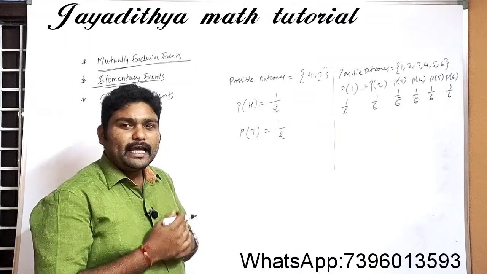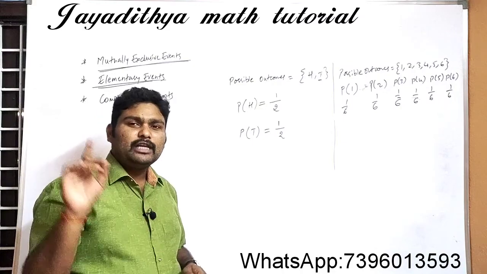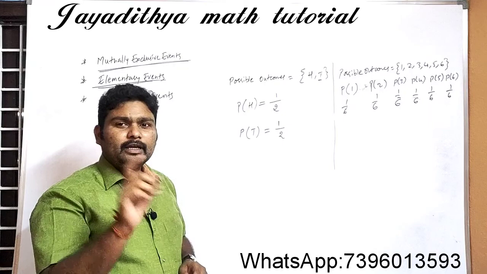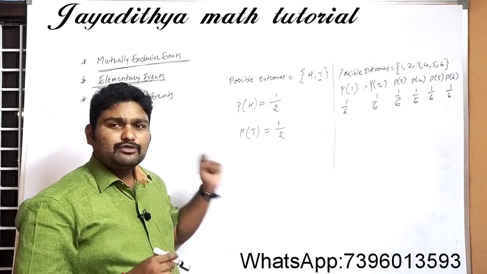Right now, let us go for one more thing, that is elementary events. We will be talking about elementary events. What do you mean by elementary events? An event which has only one outcome is known as an elementary event. You think like that, okay? So, an event which has only one outcome.